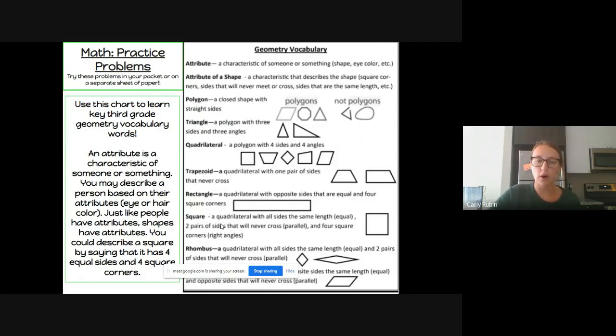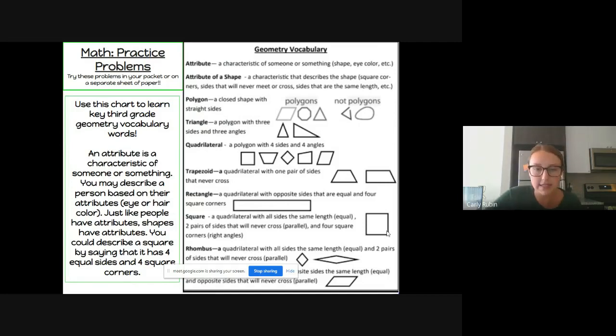A square, a quadrilateral with all sides the same length. We know squares have all equal sides. They have 2 pairs of sides that will never cross. So like this line and this line, if we extended them, they would never cross. And this line and this line would never cross. And it has 4 square corners, which are also called right angles. You can see this angle right here, the perfect square corner. Like you could fit the corner of a piece of paper right in there. All right.